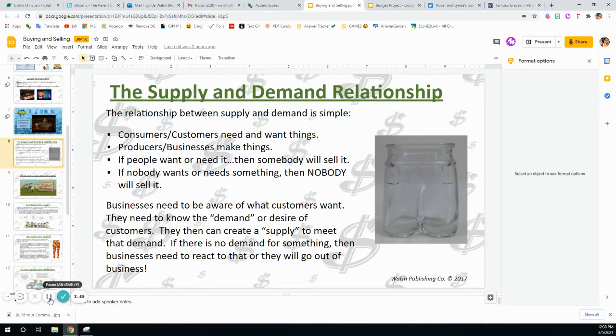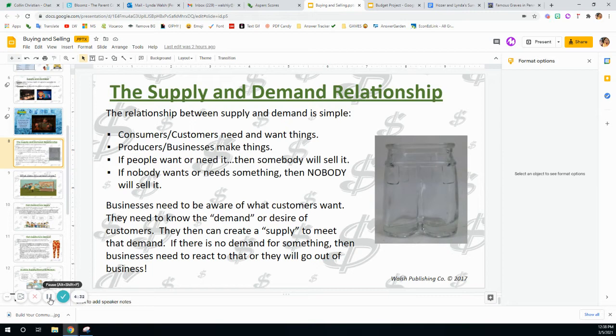The relationship between supply and demand is simple. If consumers or customers need and want things, producers and businesses are going to make those things. If people want or need it, then somebody will sell it. If nobody wants it or needs it, then nobody is going to sell it. Here's an example. You can't go to the store right now and buy a pair of glass pants. Glass pants are so wrong on so many levels. But the bottom line is you can't find them in a store because no one wants them.